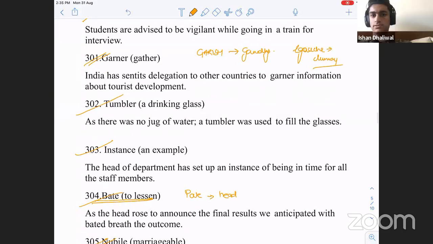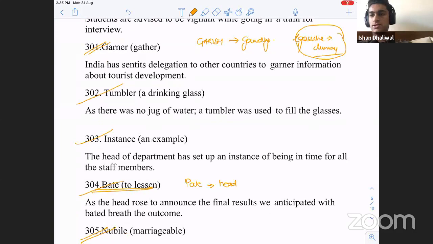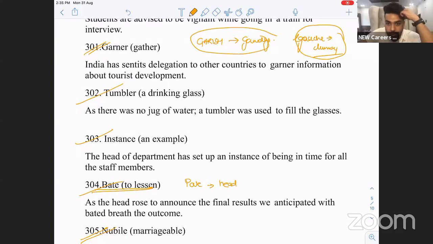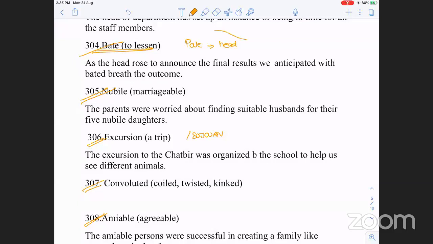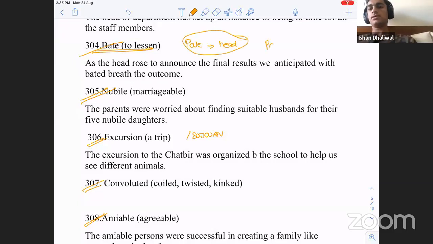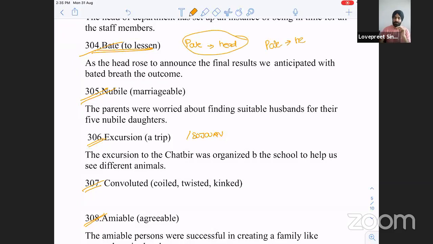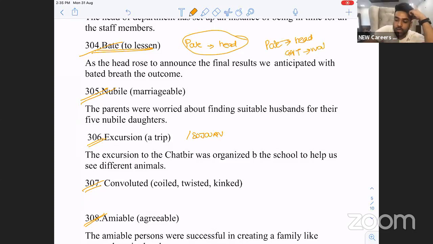What is the opposite? Garish, gaudy, clumsy. We had done these words too. Tumbler, a drinking glass. Instance, example. Bait means to lesson. Another word for head: pate. What is the word for gait? Walk.